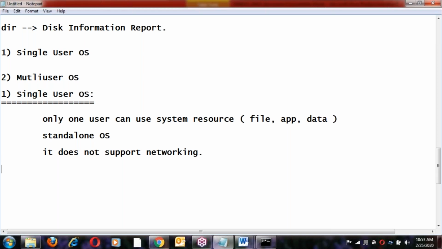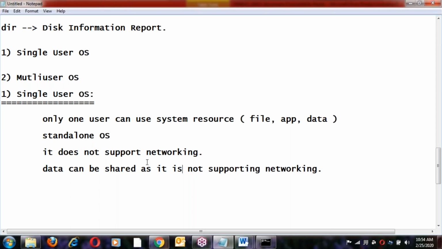Since it does not support networking, there is no chance of sharing resources. Data cannot be shared here, as it is not supporting networking. It's a standalone system.